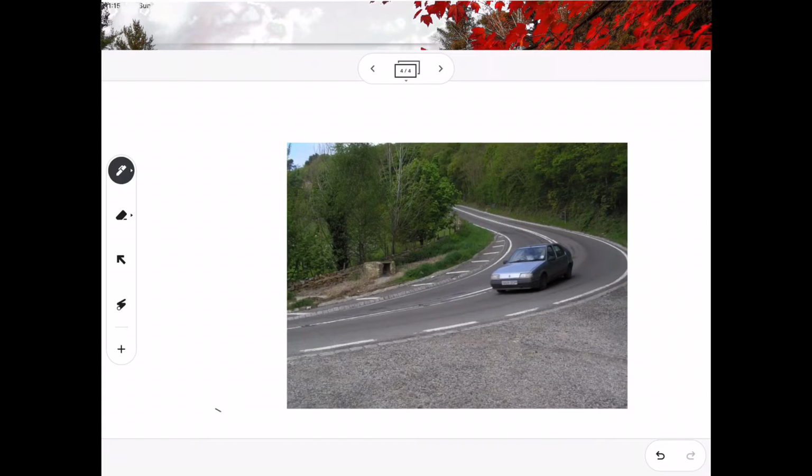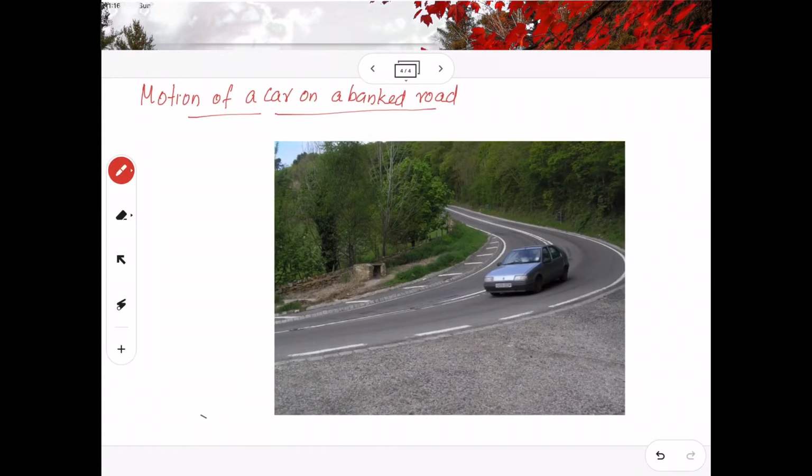Okay students, next we will discuss the motion of a car on a banked road. As you can see in the picture, a car is making a turn and the level of the road on both sides is not the same. That means while taking a turn, the upper portion of the road is a little bit higher than the lower portion of the road. What is the importance of making this kind of small inclination in the level of the road? It is just to get a safe speed.